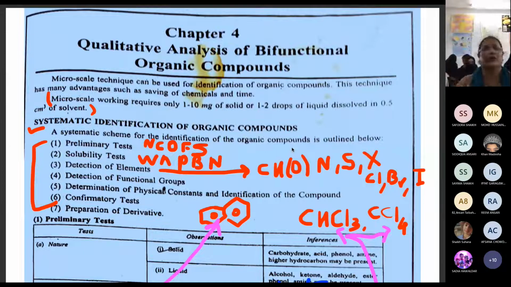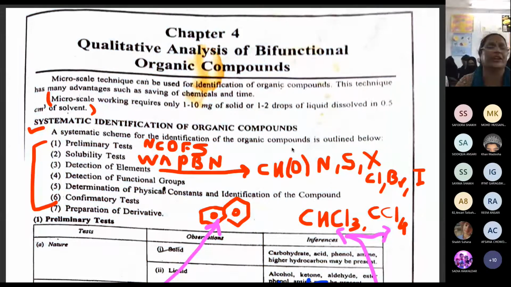Okay, so this is what we are going to do: micro scale technique. We are going to use a very small quantity of compound. Everybody is aware? So what is mentioned here, micro scale means what? How much quantity you will be taking? If it is solid, you will be taking around 1 to 10 milligrams.